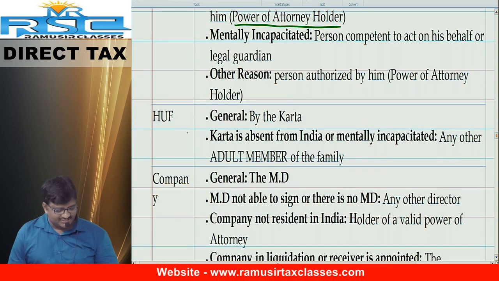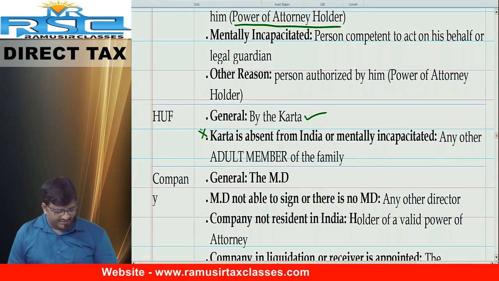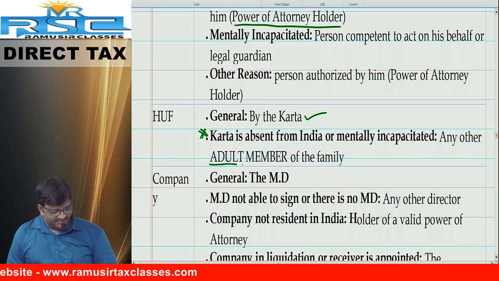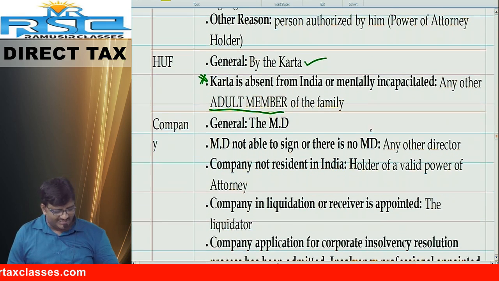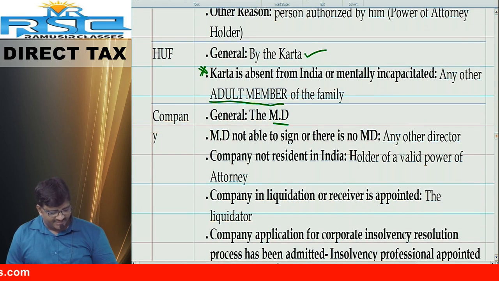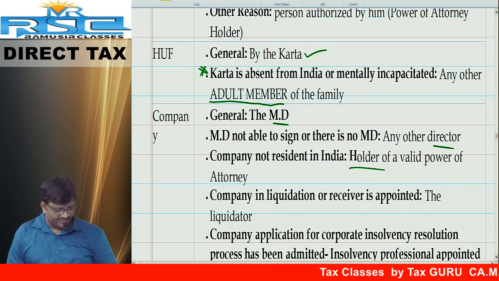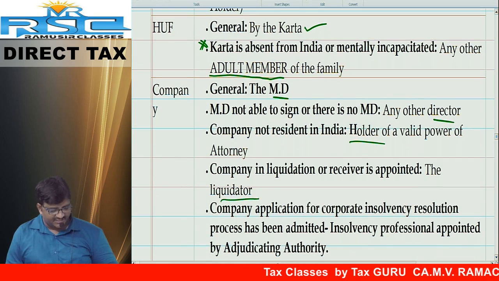Next, HUF. Who can sign? Karta. Next one, HUF, Karta is outside India. What is the answer? Any adult member can sign. I never told you male, I never told you female, any member. In case of company, MD, not any director. Company is non-resident, not resident in India: power of attorney holder. Company is in liquidation: liquidator.